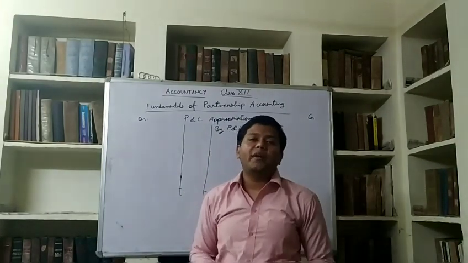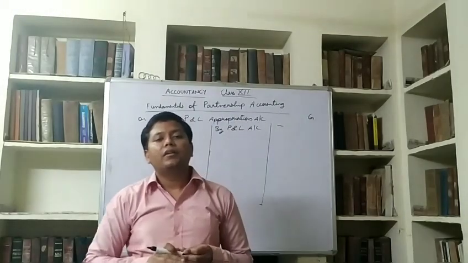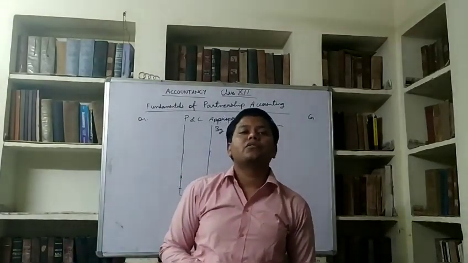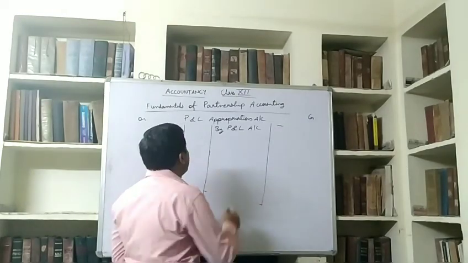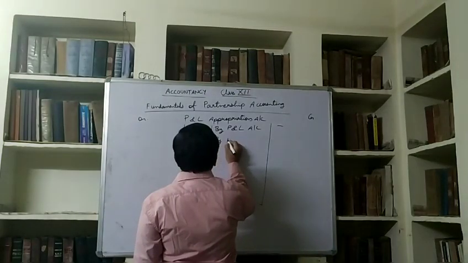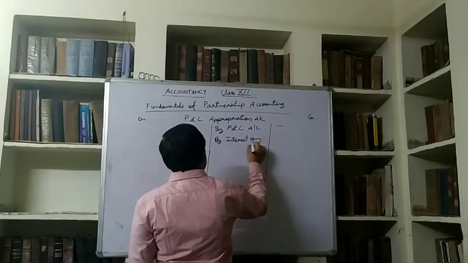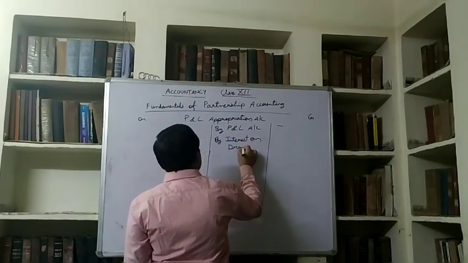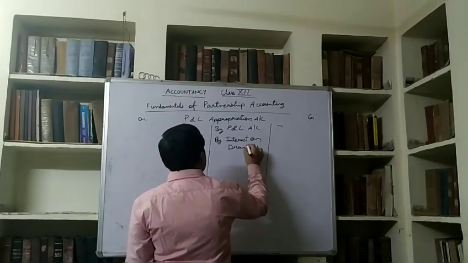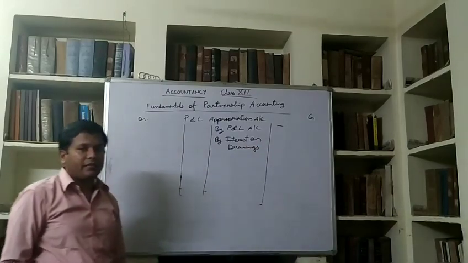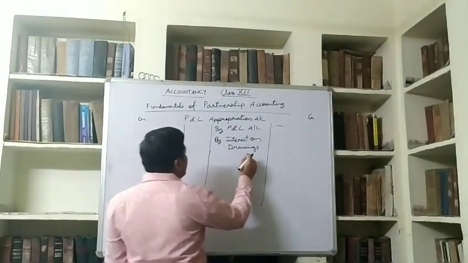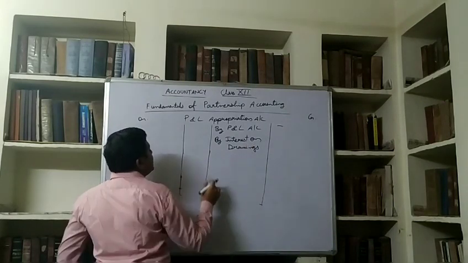Whatever drawings are made by partners during the year, interest is charged on it by the firm. There are lots of calculations in this, we will study later.